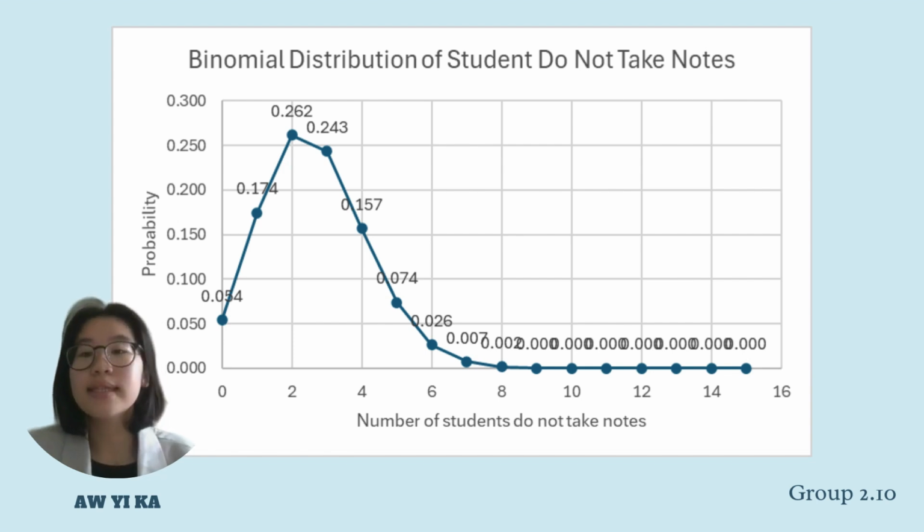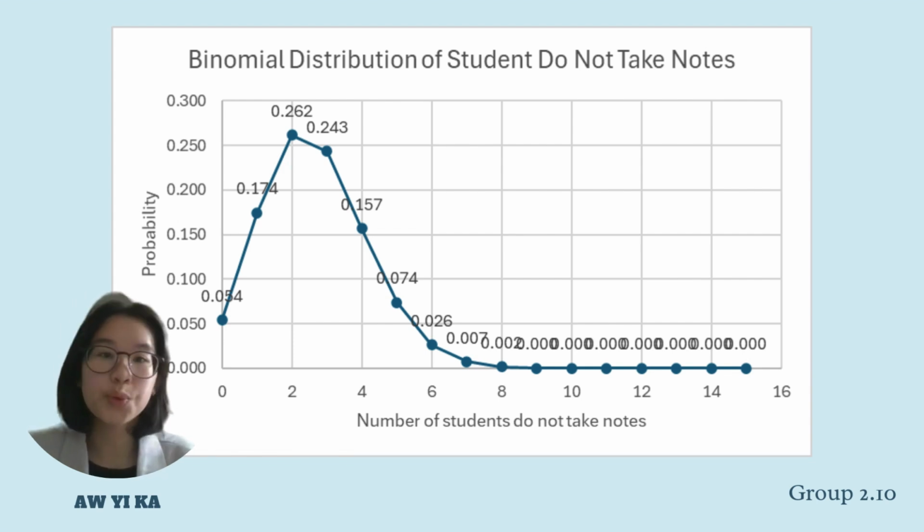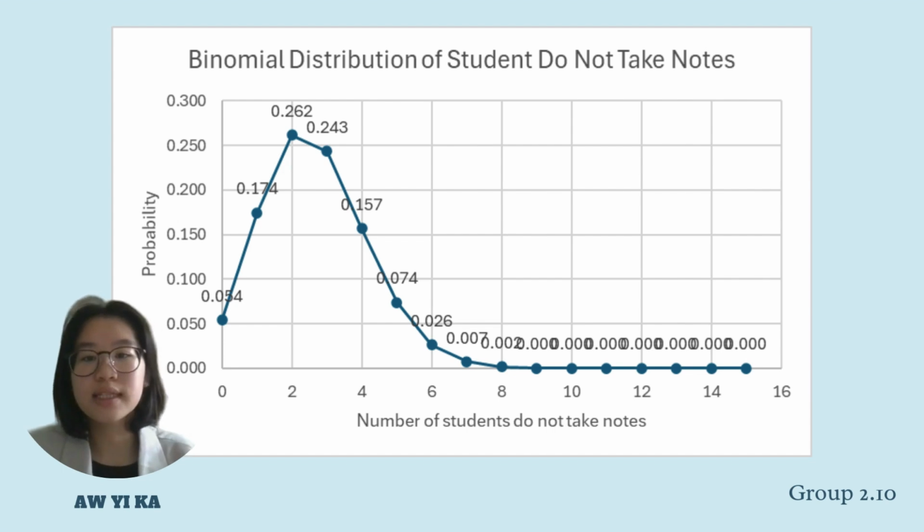Here, we are showing a graph with the binomial distribution for the students who do not take notes. The x-axis represents the number of students who do not take notes, and the y-axis shows the probability of the outcome. From the graph, we can see that the highest probability is near x equal to 2 and x equal to 3, which is the curve peak, and this means it's most likely that 2 or 3 students do not take notes. For outcomes greater than x equal to 5, the probability drops sharply to approximately 0. So it's very unlikely for more than 5 students to not take notes, and we can see the majority of the outcomes are concentrated around 2 until 4 students not taking notes.